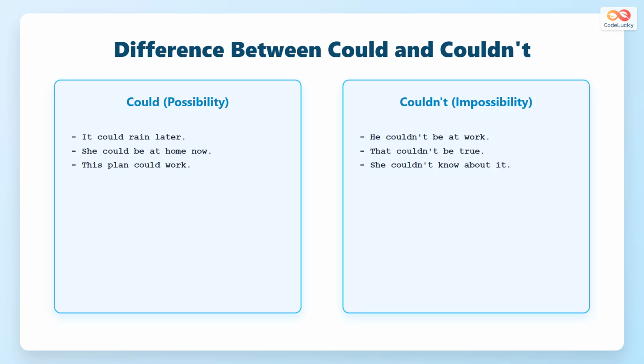Could expresses possibility while couldn't expresses impossibility. Could means something might be true or might happen. Couldn't means something cannot be true or cannot happen. On the left side, could examples show possible situations. On the right side, couldn't examples show impossible situations.